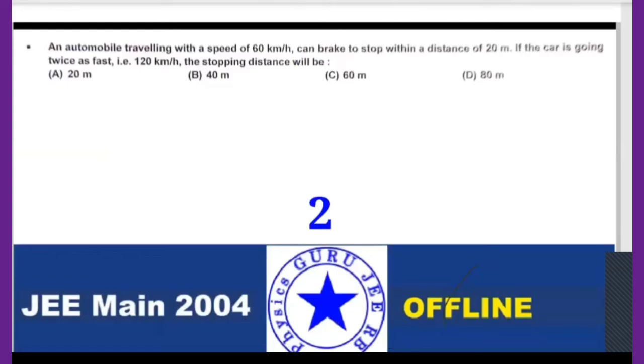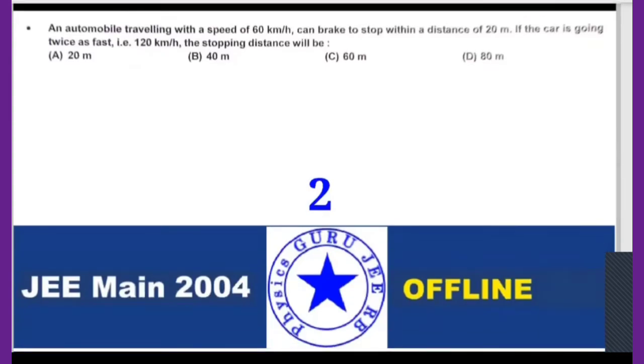Are you able to see clearly? Yes, sir, it's clear.